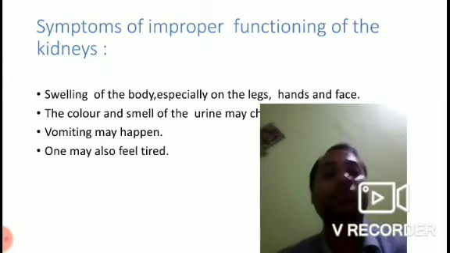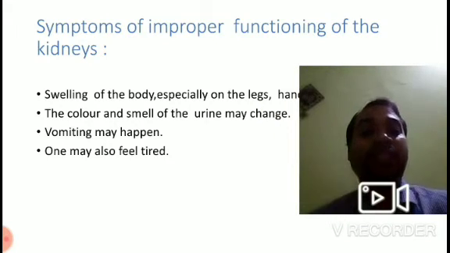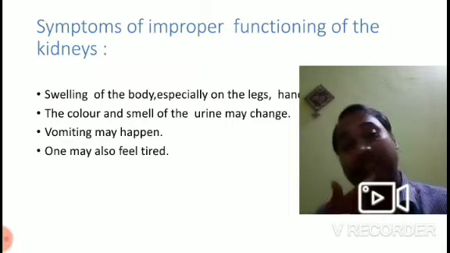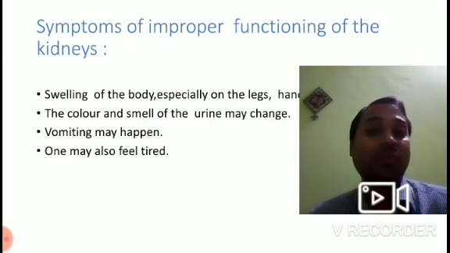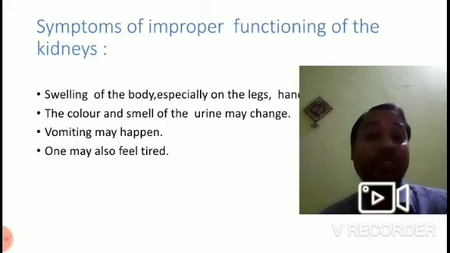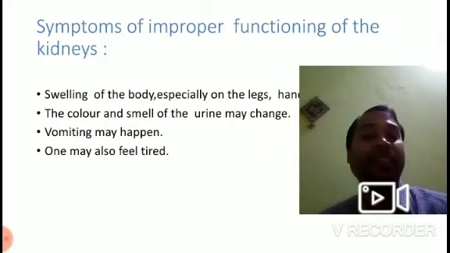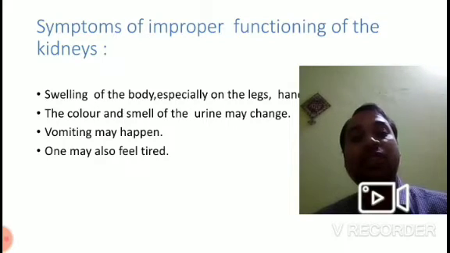Then there are other symptoms too, like the color and the smell of the urine may change. Then one may have the sensation of vomiting as well, or there may be vomiting, and also one will feel tired if the kidney does not work properly.